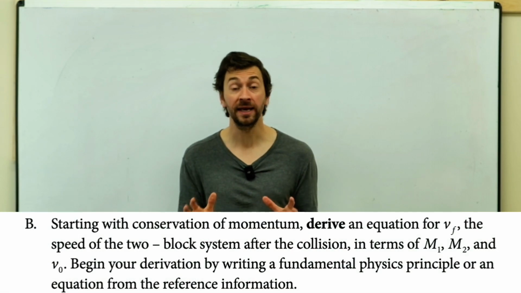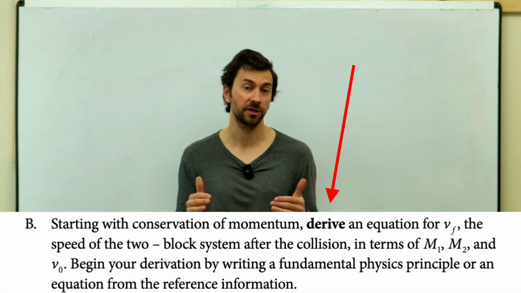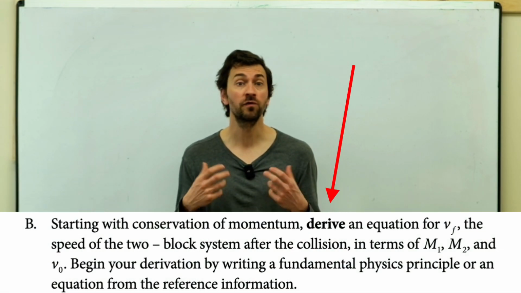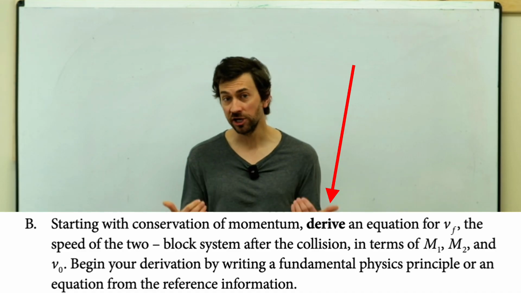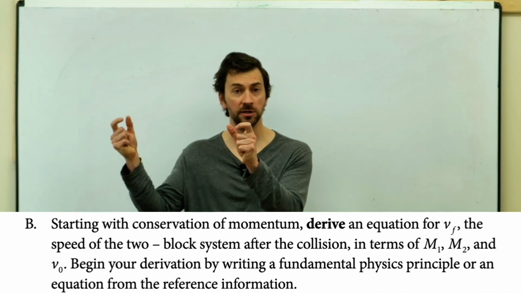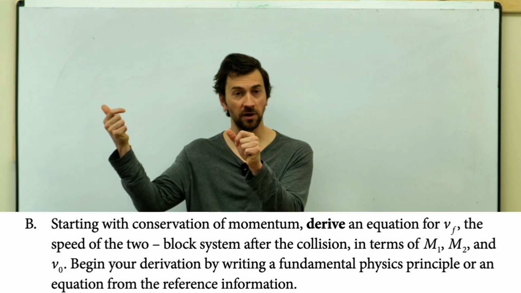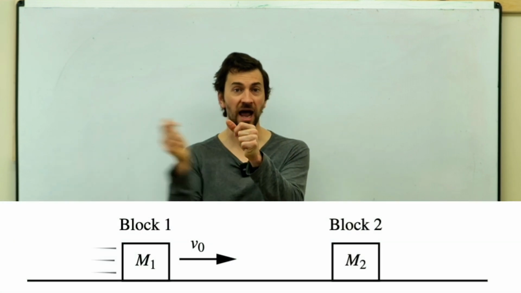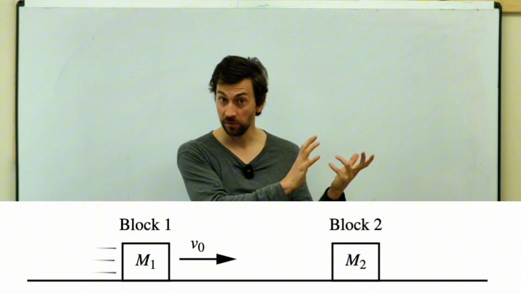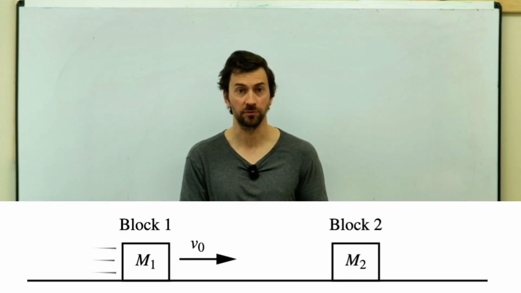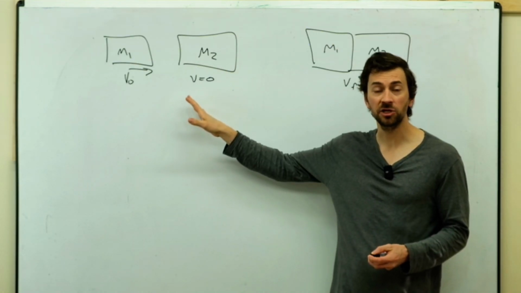In part 2, they now say derive an expression. So now we're going to use math and do formulas. Here they say we have the general situation where there are 2 blocks that collide. One has a velocity, the second has no velocity, and after they collide, what's the velocity of the 2-block system afterwards?